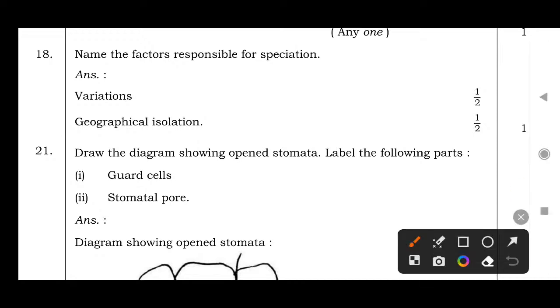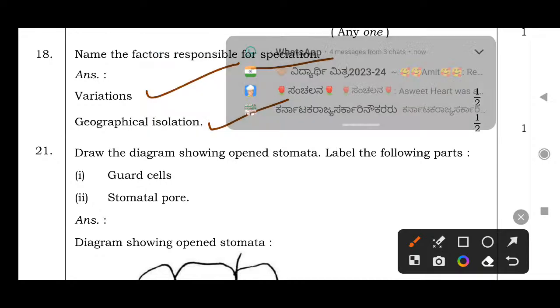Factors responsible for speciation: first of all, variations, and second, geographical isolation. From place to place we see different variations in organisms. That's why speciation occurs. Speciation occurs because of variations and geographical isolation.